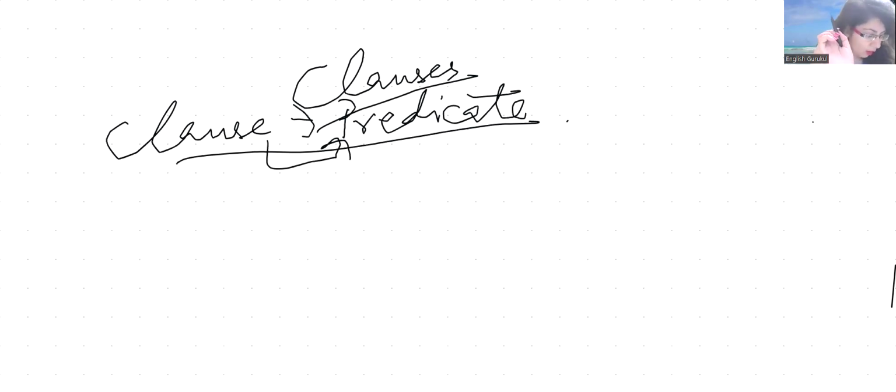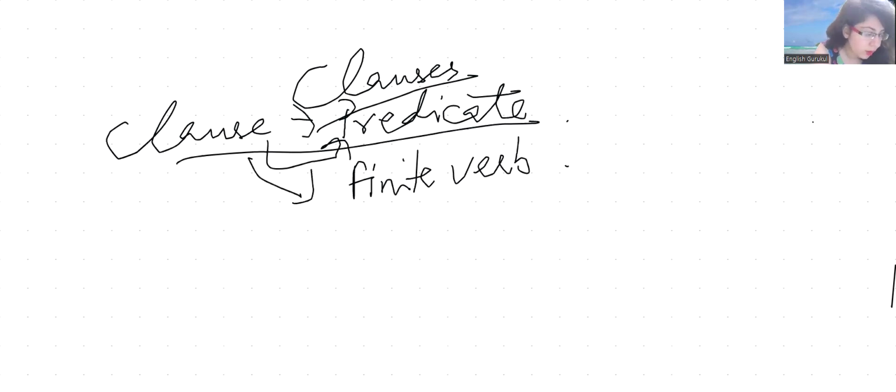Now, it has a finite verb. So whenever we are talking about clause, it has a finite verb. We earlier also discussed the finite verb when we talked about sentences, how it contains a subject and a predicate containing a finite verb.